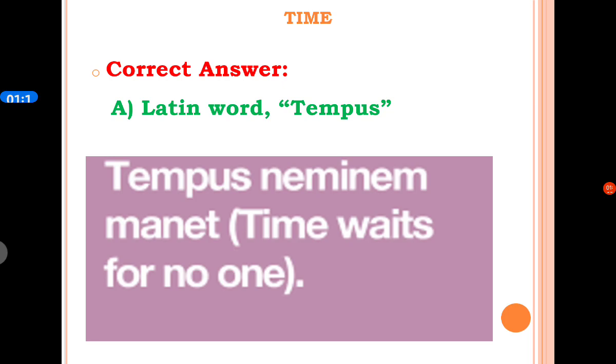Here is one proverb from Latin language: tempus neminem manet, means time waits for no one. Here the word tempus is used as time.